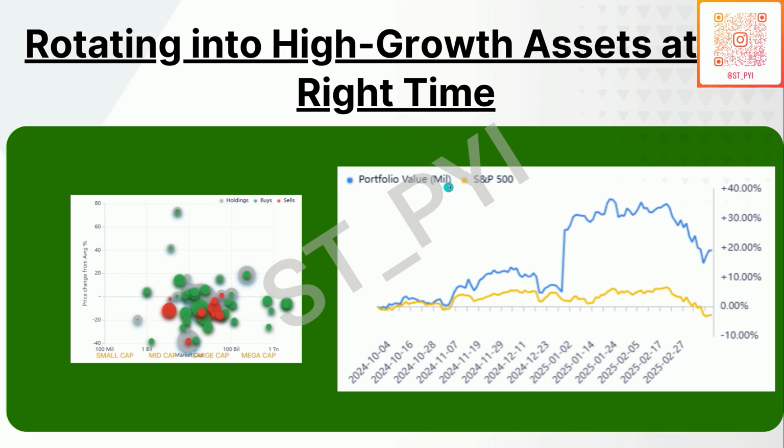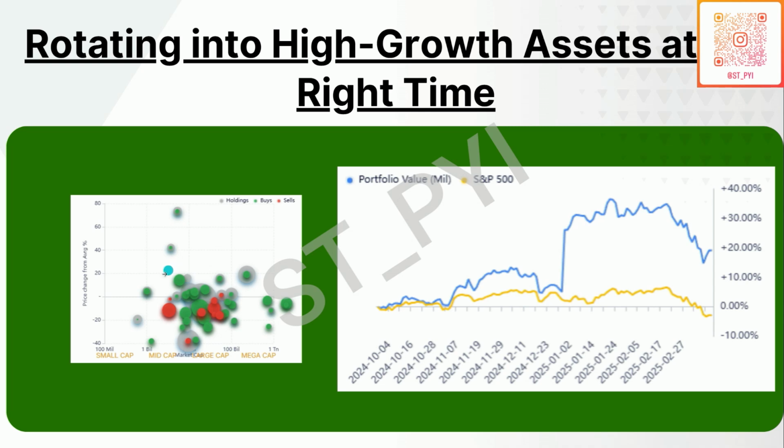So this is the current portfolio of Stan Druckenmiller. He's outperforming the S&P 500 by a huge margin. The S&P 500 for the year is down about 3%. He's still up 20%. Of course, the recent fall in the market has affected his portfolio as well. But if you look at his positioning, it is largely in the mid to large cap space, somewhere in the middle. So companies that have the potential to become large cap and mega large cap. And in the mega large cap category, he has limited exposure.